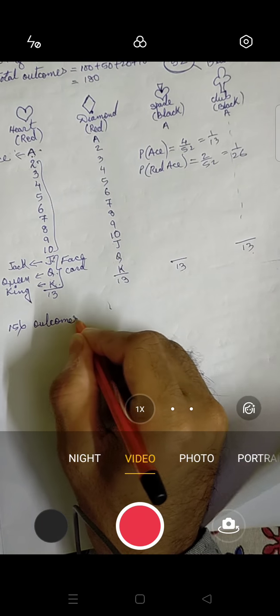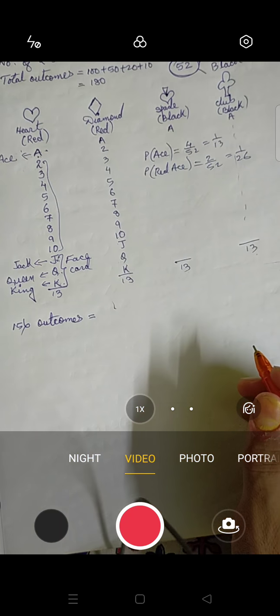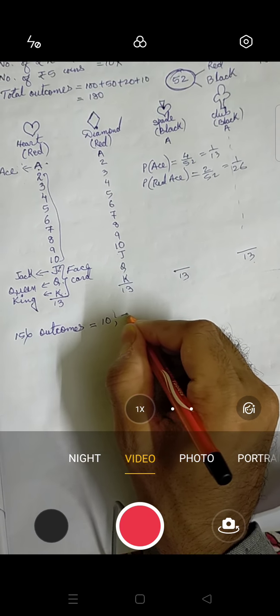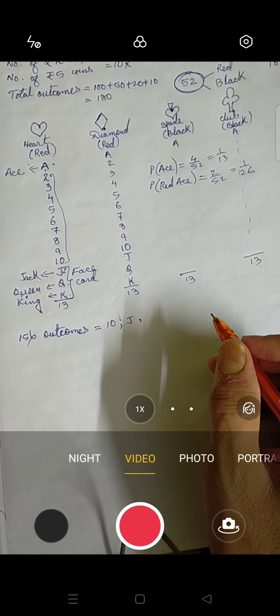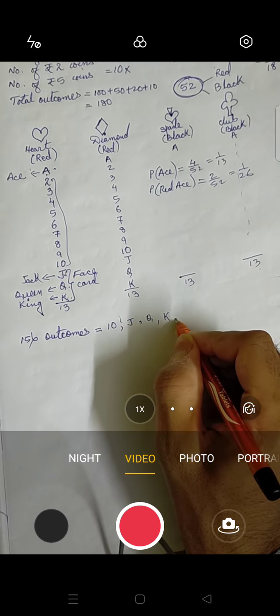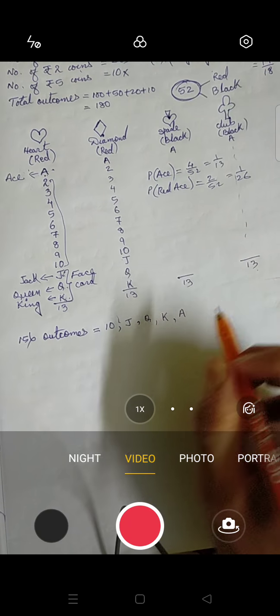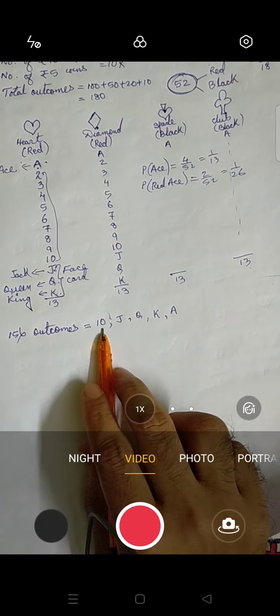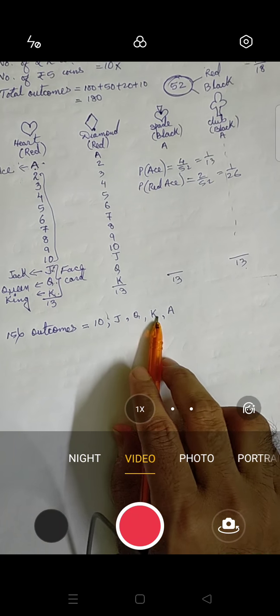Outcomes. That means what are the things present in the question? 5 cards. Which are that? 10, comma, Jack, comma, Queen, comma, King, comma, and Ace. You can see there are 1, 2, 3, 4, 5. 5 cards are there. 10, J, Queen, King, and Ace.